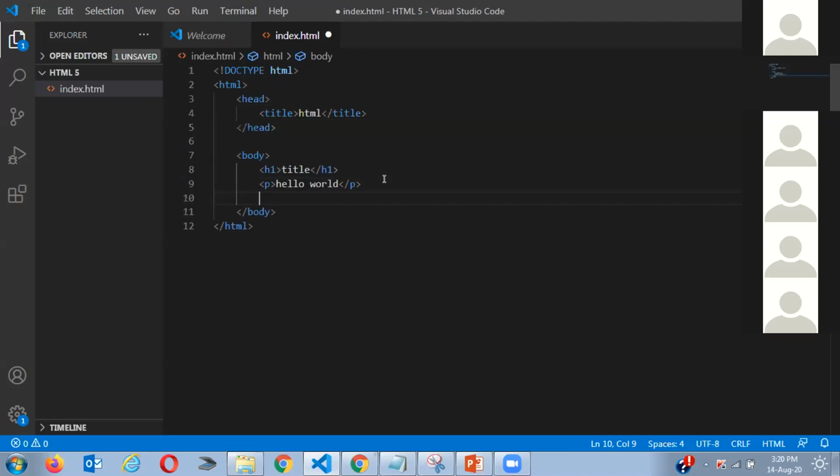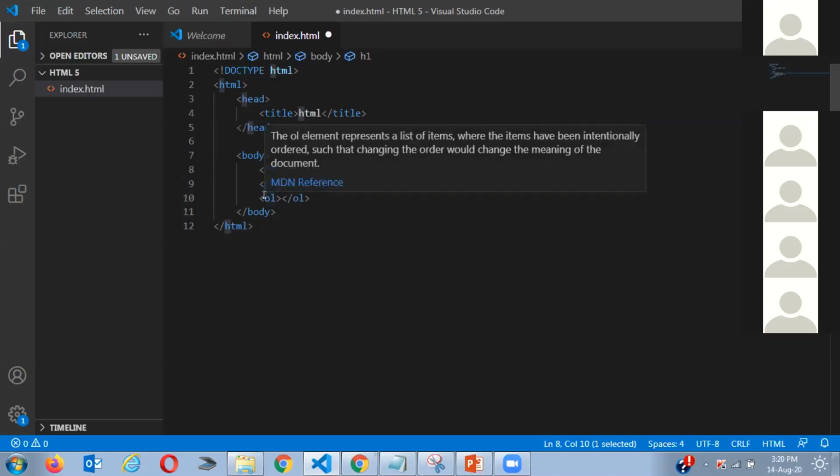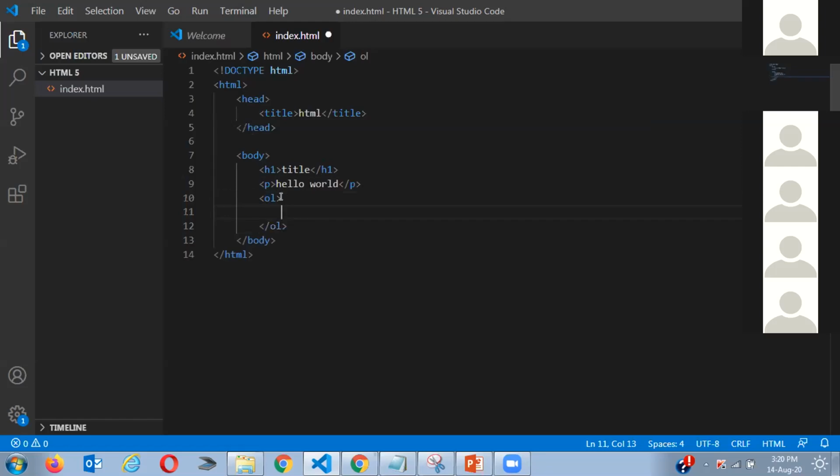What I was talking about was numbered list. So now what is a numbered list? How do we tell the body, hey body, what we're using? We tell the body by using OL. When we write OL, it tells the body, hey body, we're going to be using a numbered list. For example, when you're writing a paragraph, you write P, and for heading we write H1. Same thing, we use OL. OL stands for ordered list, and inside that we have to write list items.